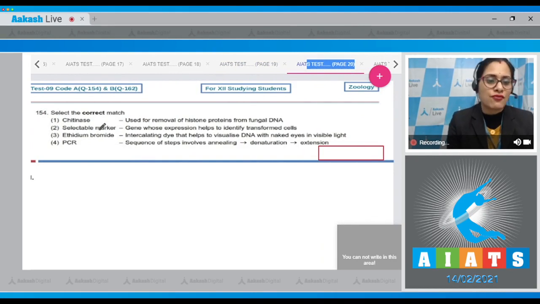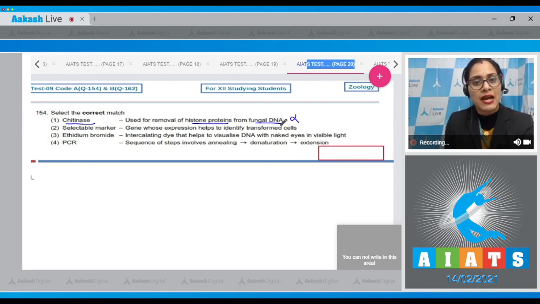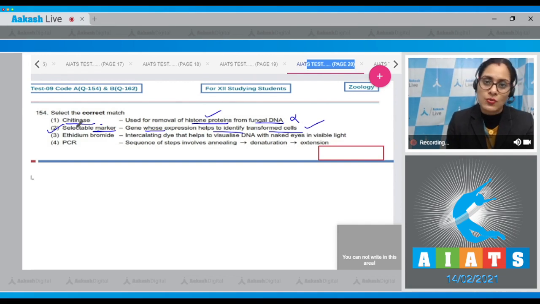Question number 154. Select the correct match. The very first match says chitinase, and the match is used for removal of histone proteins from fungal DNA. And this is an incorrect match because chitinase enables to break down the cell wall of fungal cells, while proteases removes histone proteins. The next match is selectable marker, and the match says gene whose expression helps to identify transformed cells. And as it is a correct match, so this is a correct answer to our question.